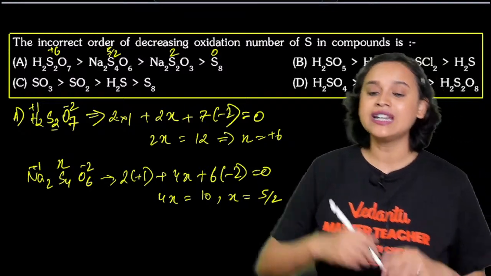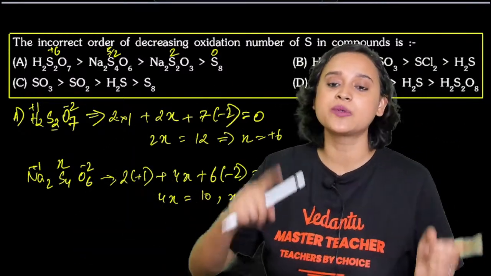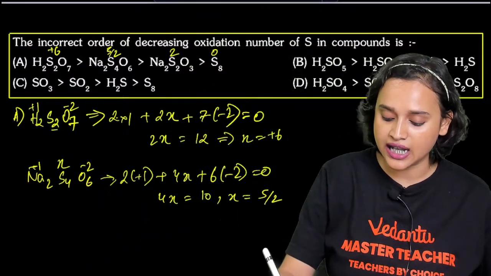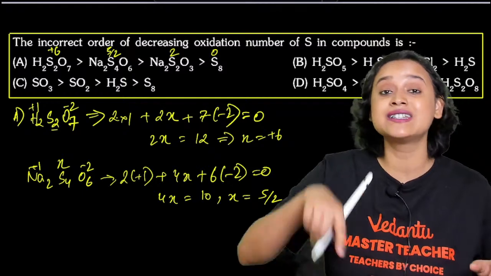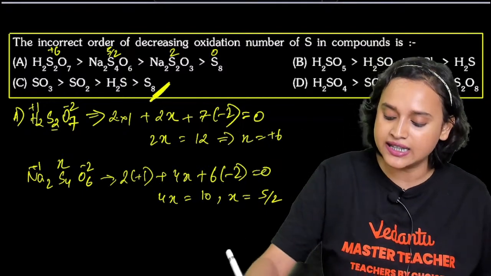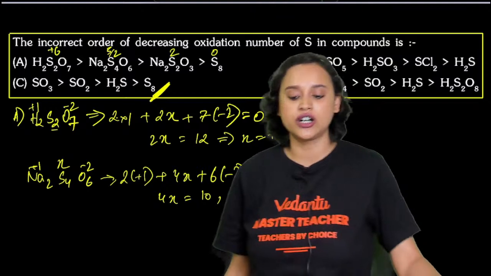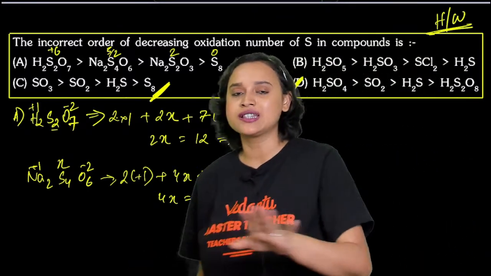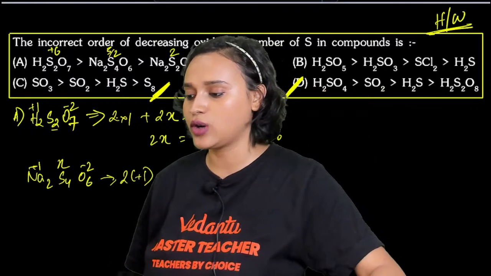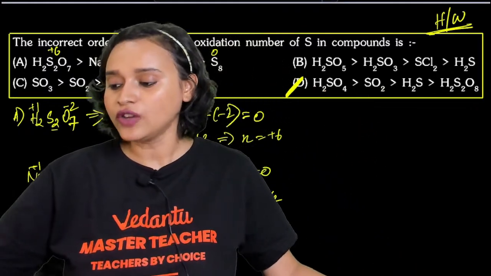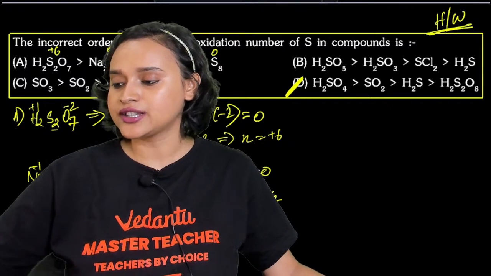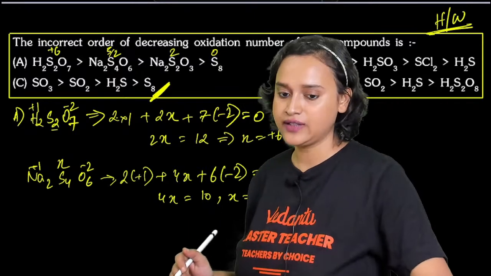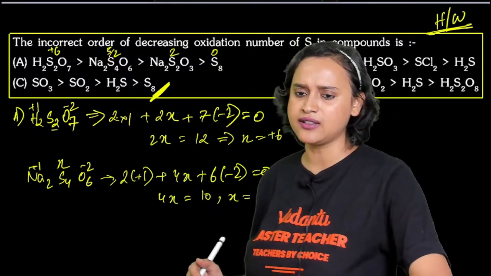Now everybody, similarly, if you do it for option B, option C and option D, you will be able to calculate it. By the way, let me tell you the correct answer. The incorrect order is option C and option D will have the incorrect order. But can I give this to you as homework? I think you will be able to do it. You just have to calculate the oxidation number. Will you all be able to do it, guys? Yes or no? Yes, I believe that you will all be able to do it. It's very simple, everybody.